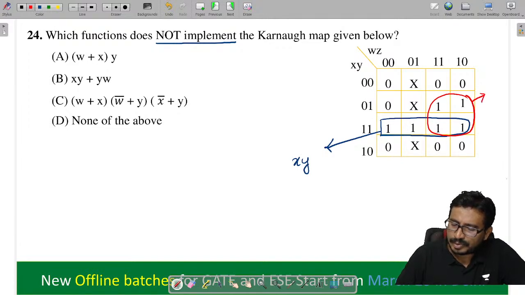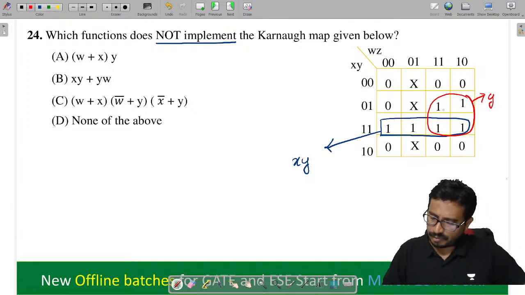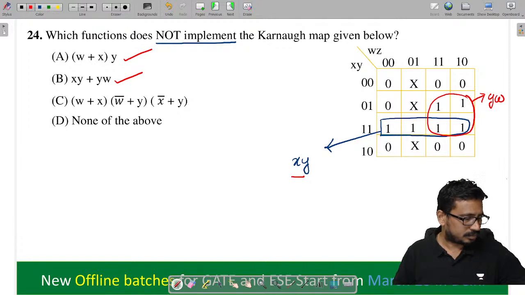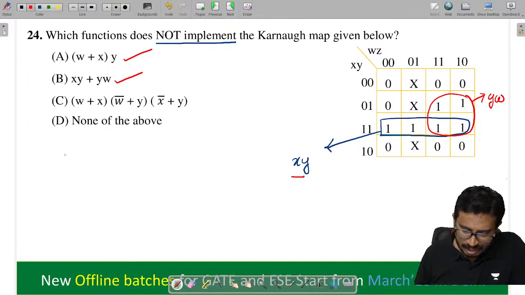You see, Y and W will come, isn't it? You see this here: XY, YW. So this is implemented, so this is not the option. XY, this is also not the option. Now see this here, option C they have given something. So try this: if we do some minimization on option C, will some option come? Check.